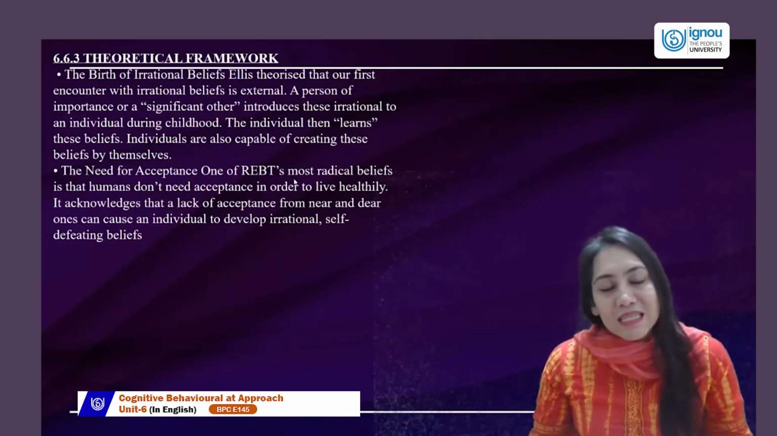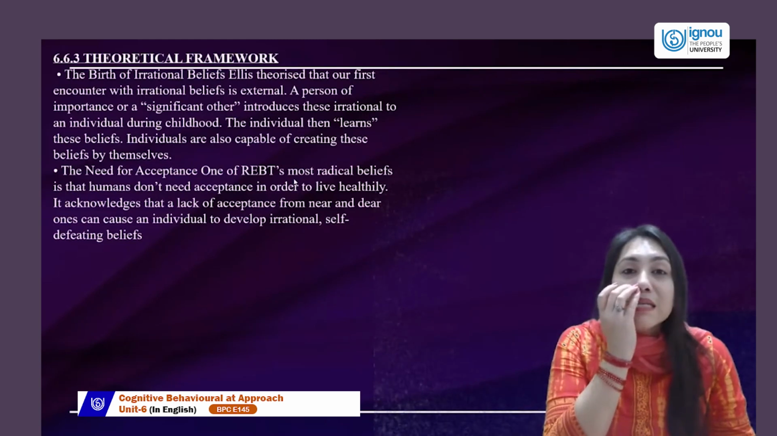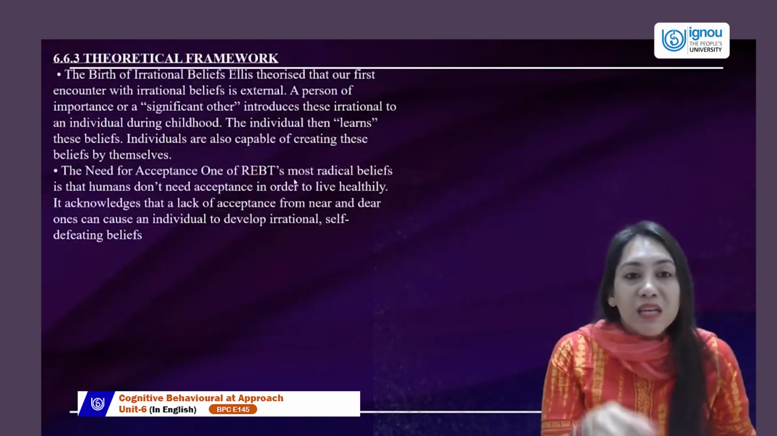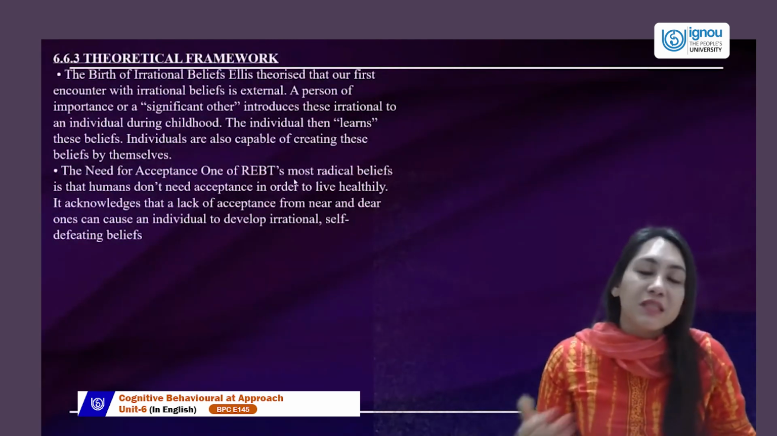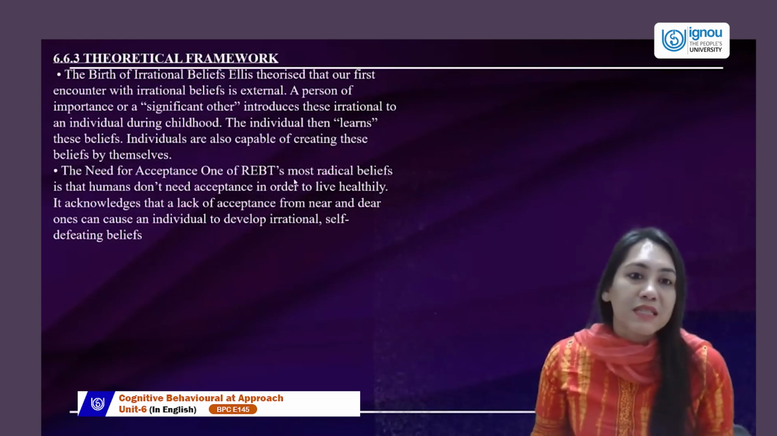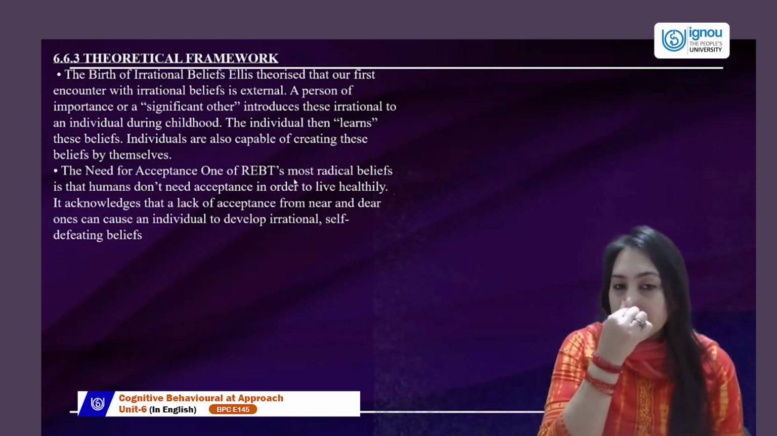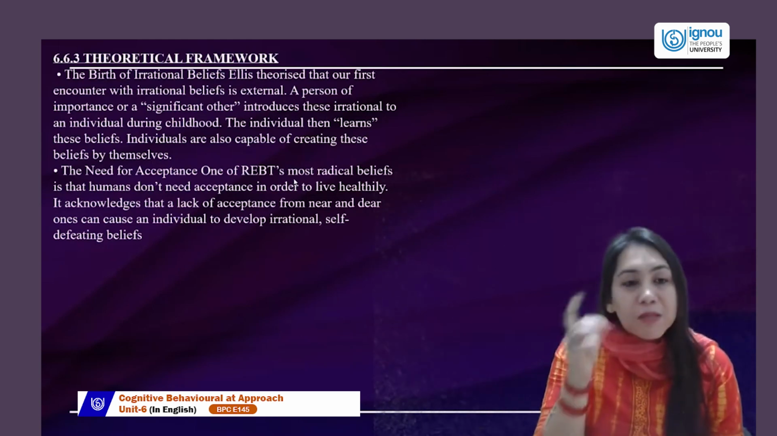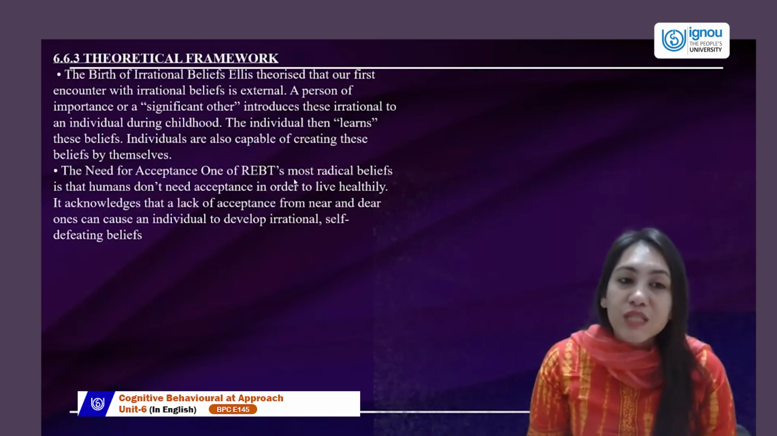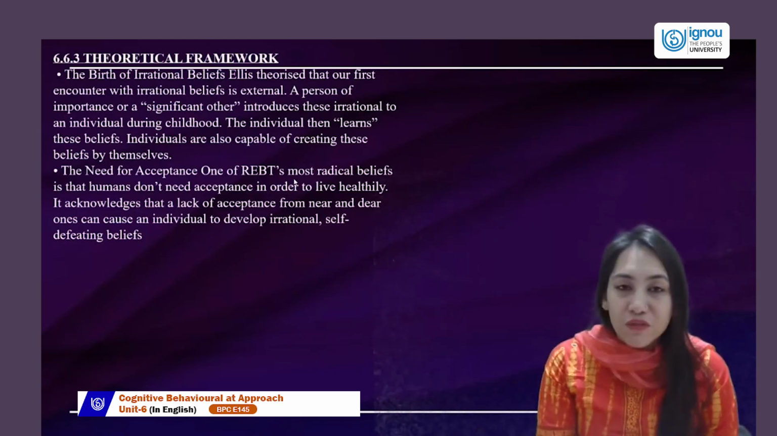So let's take an example. If a person feels that he or she is worthless, remember that thought will surround the person not only in a social gathering but also when the person is alone, when the person is interacting with one known person, or when the person is standing alone in a crowd. So the irrationality in the belief is coming from the external environment. Also, a person of importance or significant others is the one who introduces this irrational belief to this individual.